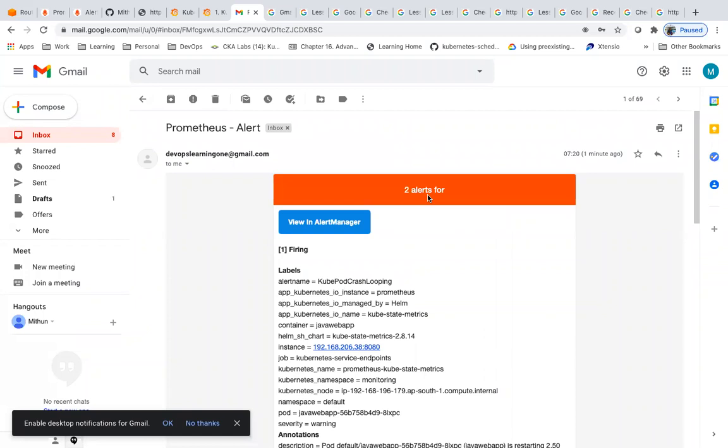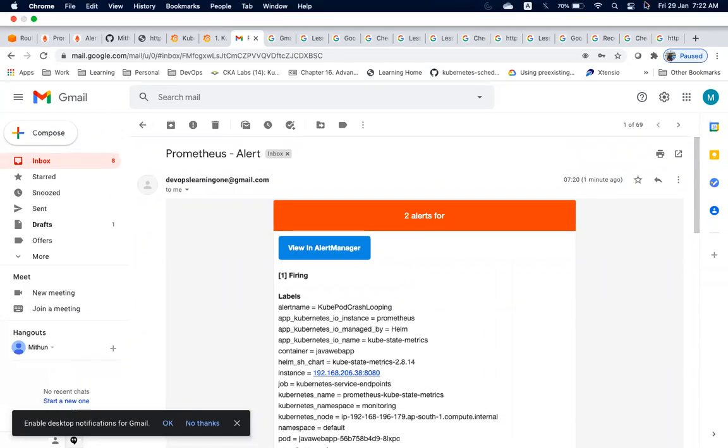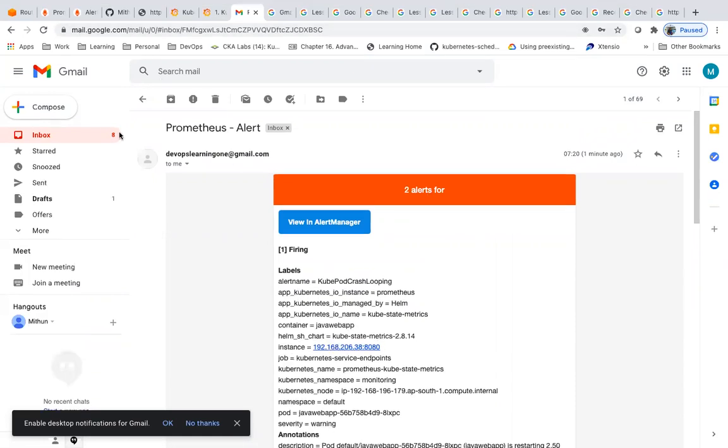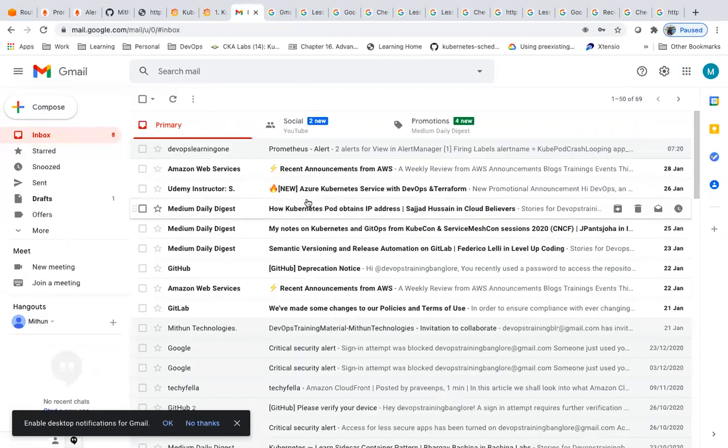So this is how you can use Prometheus and Grafana for monitoring your servers, your Kubernetes cluster, your applications, something like this.